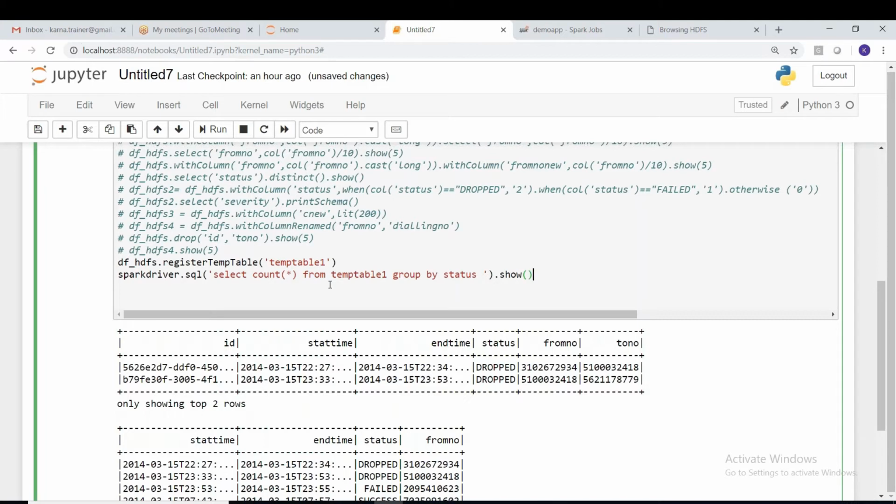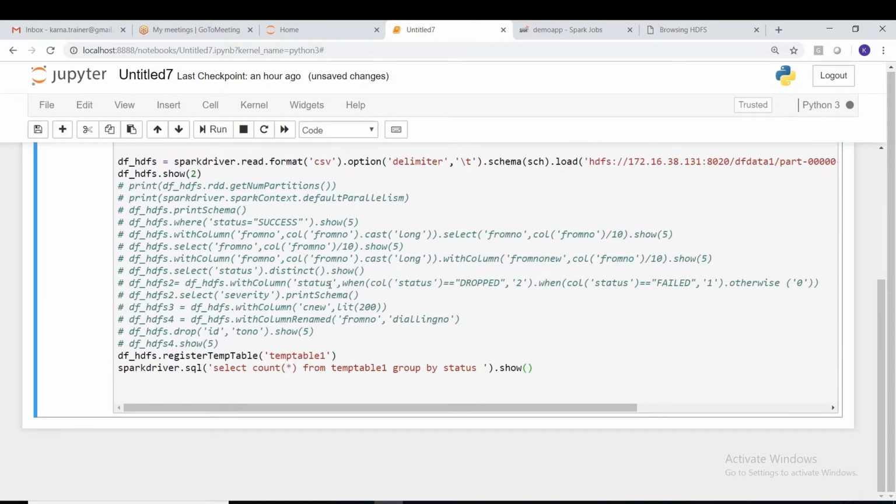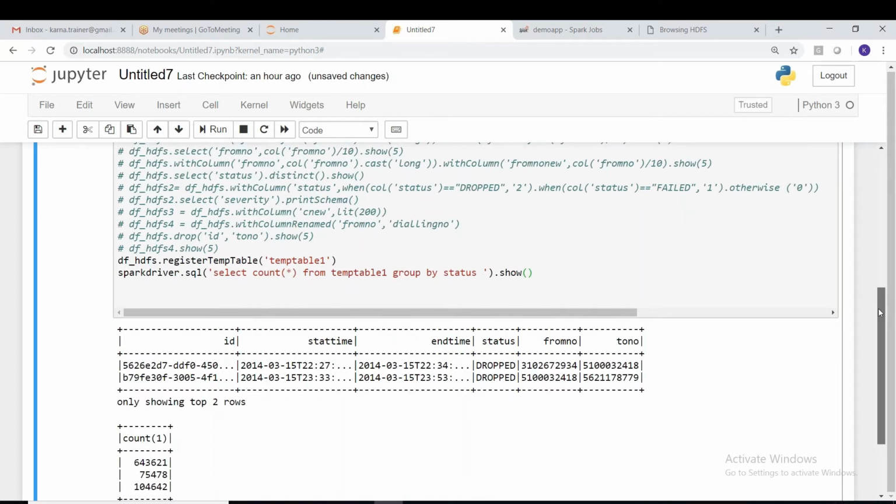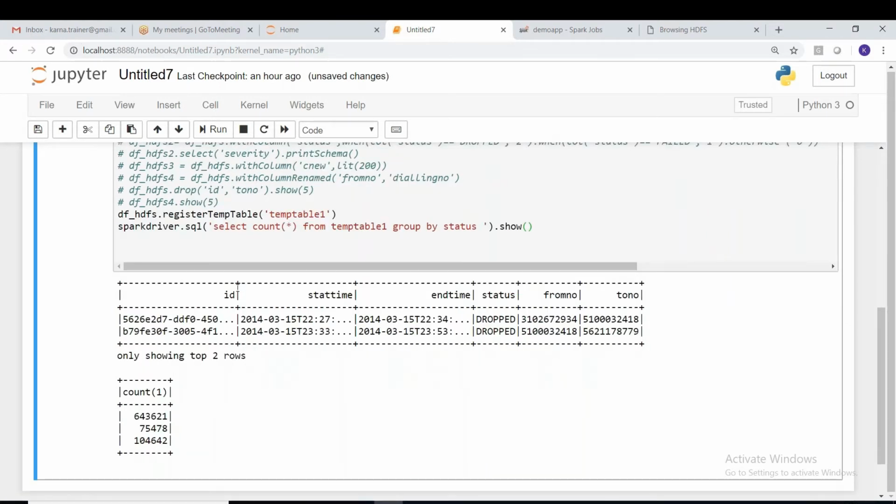Let's run this now. It is processing. Don't assume we are not getting the output; the process is going on. And you can see the output here, the counts. We got the values. Are you able to understand this, guys? Is there any difference in memory utilization? No, that's what I told you. No difference in performance at all, because we are just storing it into a temporary table.